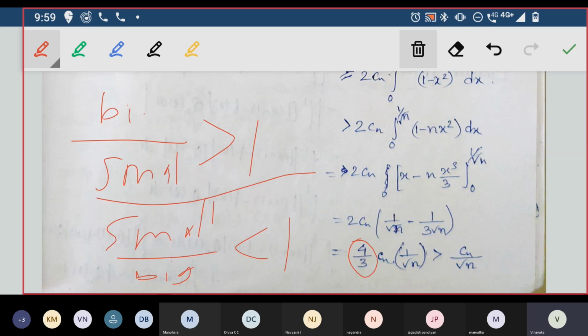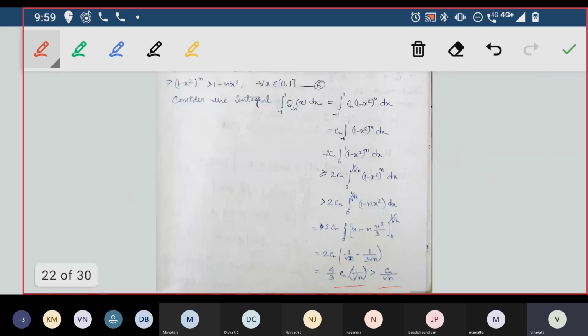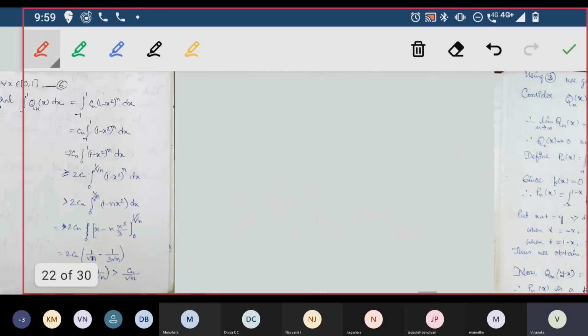So this is like you can multiply 1 into Cn root n by n. So 4 by 3 is greater than 1. So this whole thing is greater than Cn divided by root n. So once again, this one is greater than Cn by root n.